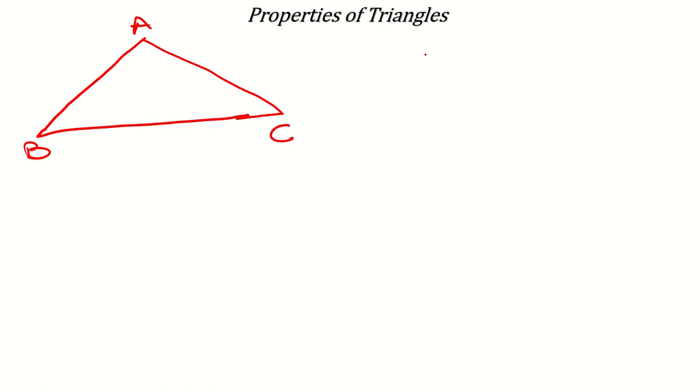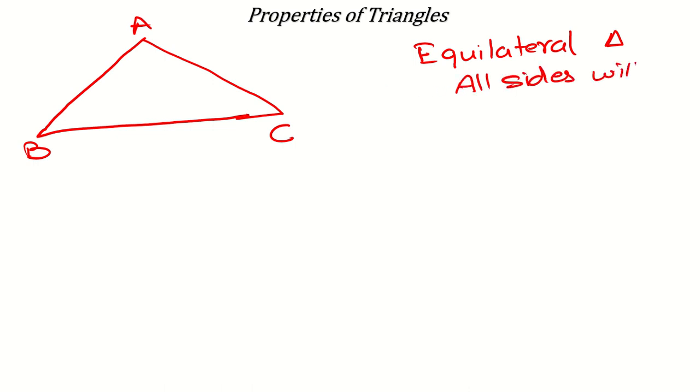First of all, we will talk about types of triangle based on the sides. First is called the equilateral triangle. What is the meaning of equilateral triangle? It means all sides will be equal. So maybe in the exam you will have small lines like this. It means all three sides are equal.